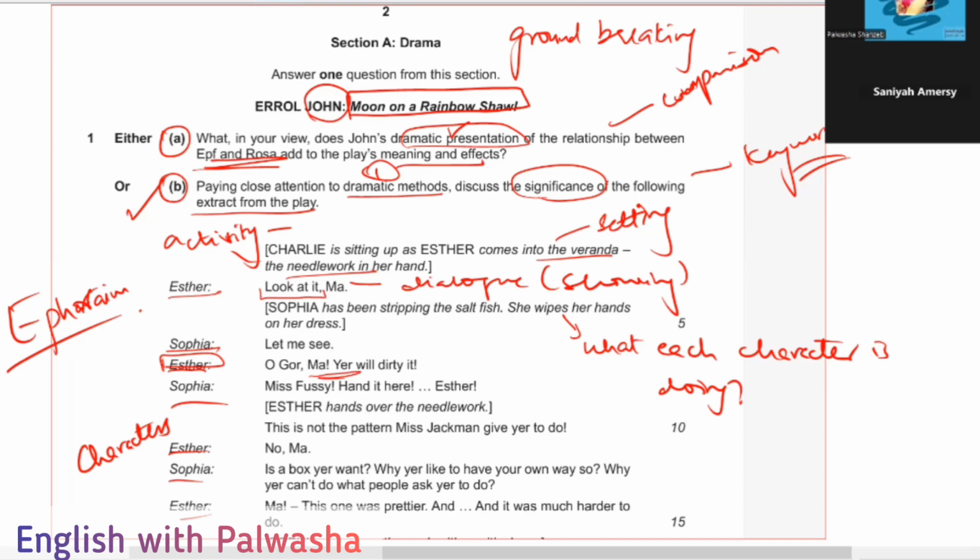Sophia says that Miss Fussy hands over the needlework, and Esther hands over the needlework, and this is not the pattern Mrs. Jackman gave you to do. This is not the pattern you have to follow, right?